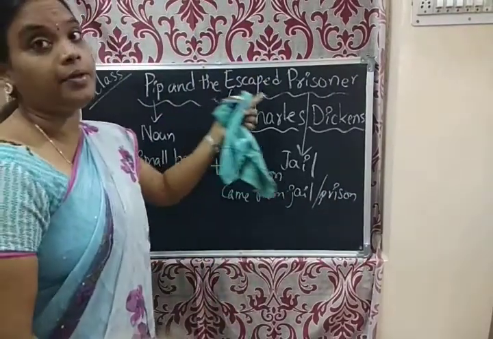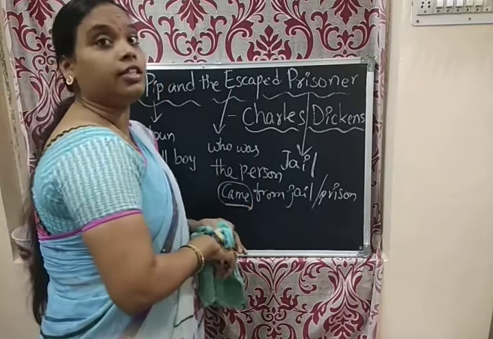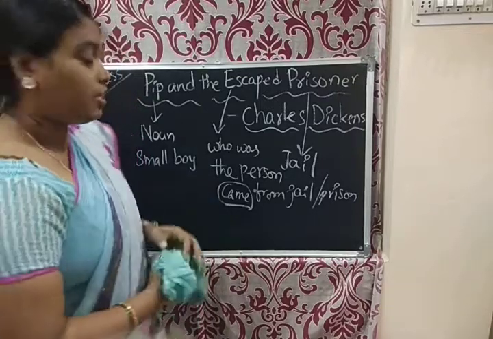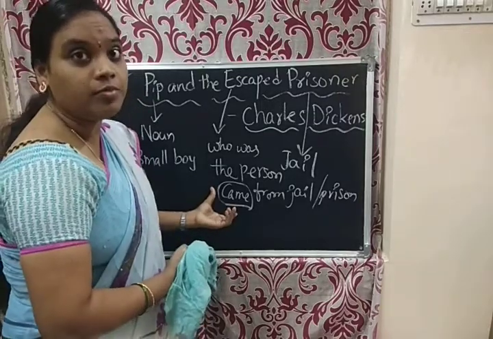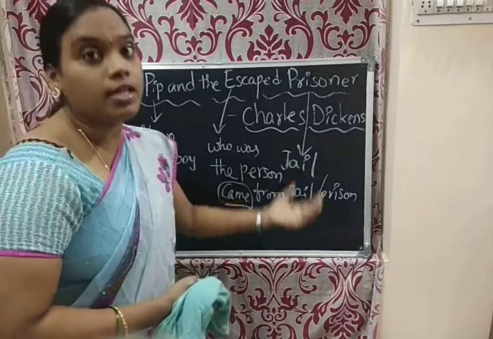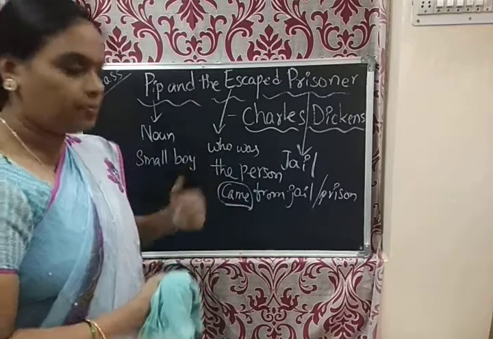So escaped prison, came in the sense he did not come by release. He came without permission, without police permission. So he escaped from that place.